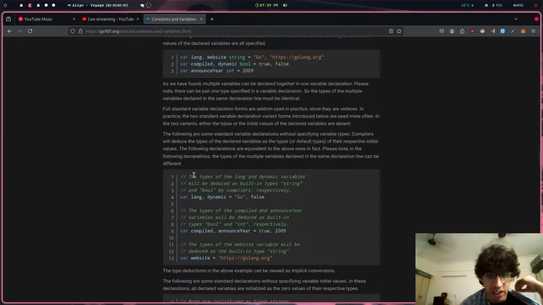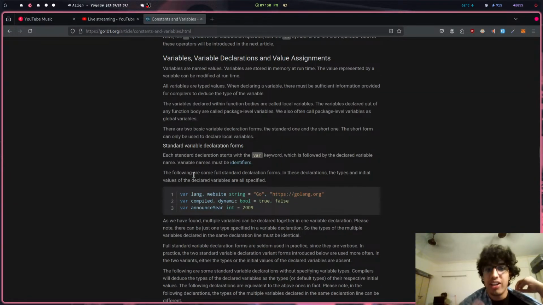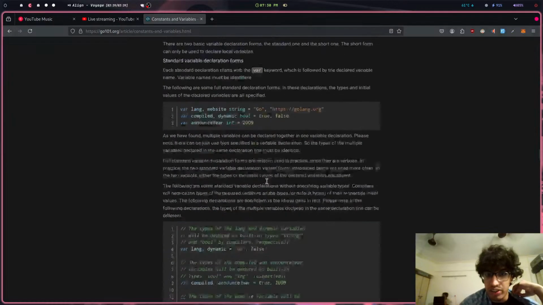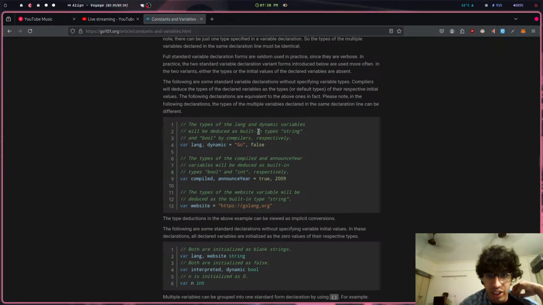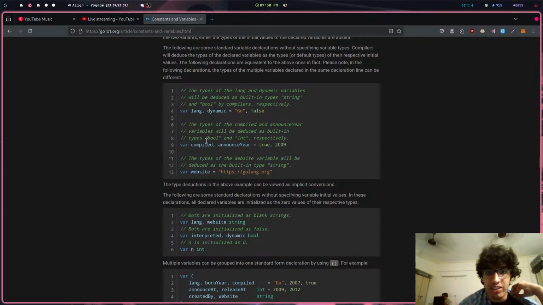Okay, this is var. So, all right. Now we're talking. So multiple assignment works this way as well. The types are on the right side, and the variable declaration is on the left side. Okay, cool. So it's dynamically typed. There are no types here, and it just figures out that lang is Go, which is a string, dynamic is false, which is a boolean, and this is a number, like an int, right?